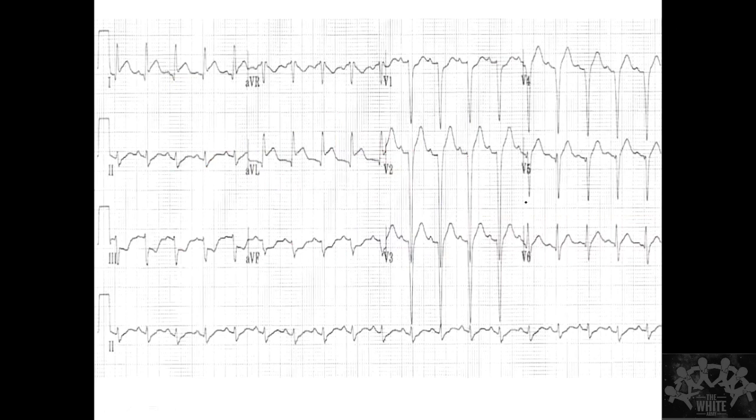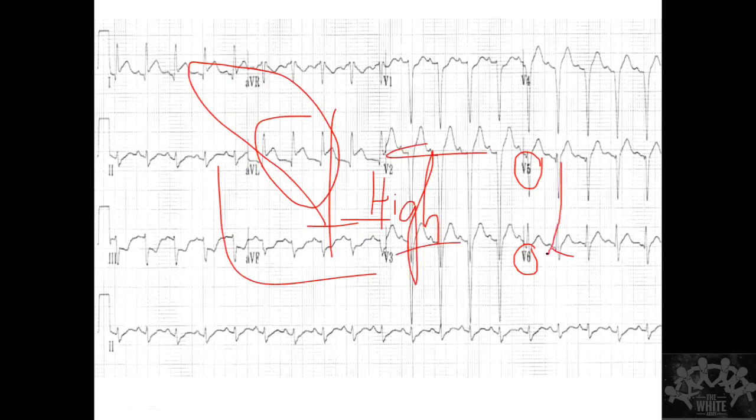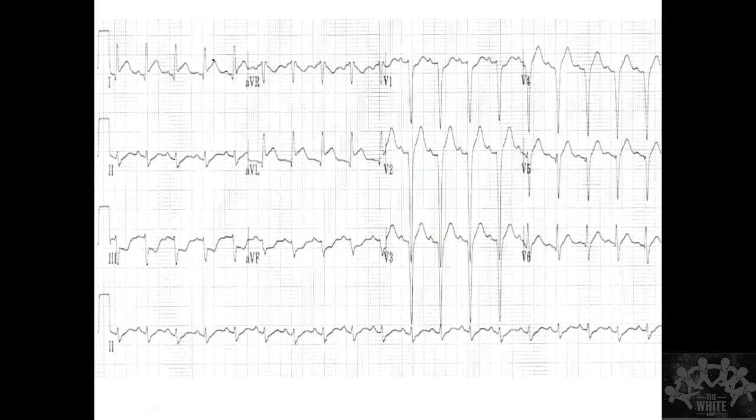Are you seeing something here which is a little different, which is ST elevation in V5 and V6? It is not there. That means this is what is called a high lateral wall. Only these two leads are affected, but the inferior lead is not going to be affected. You can think of V5, V6 as the low lateral leads and 1 and AVL as the high lateral leads. So this is called a high lateral wall MI. Okay, clear?